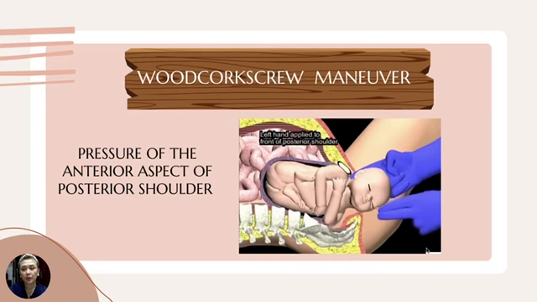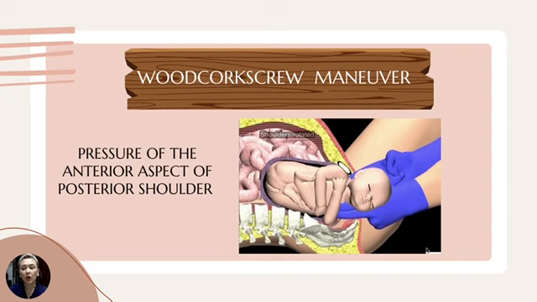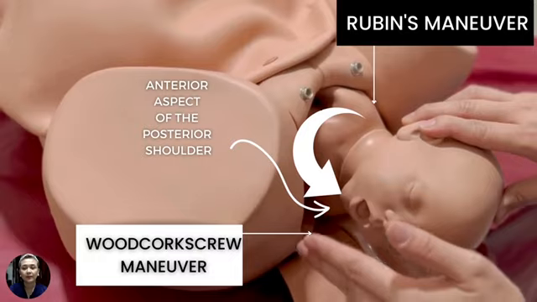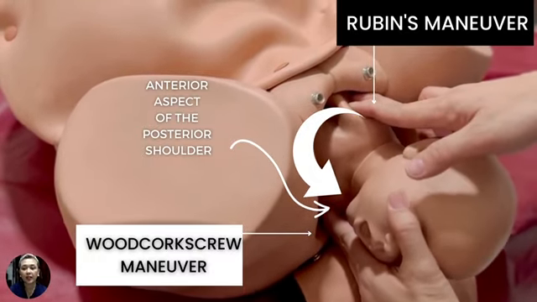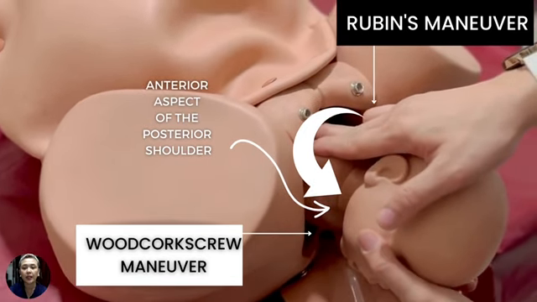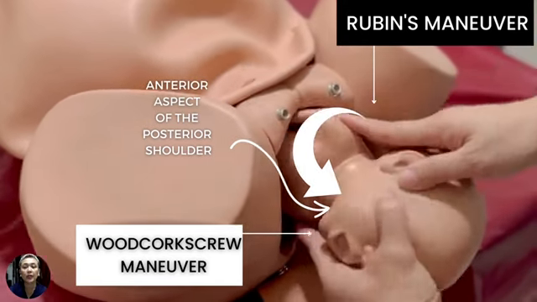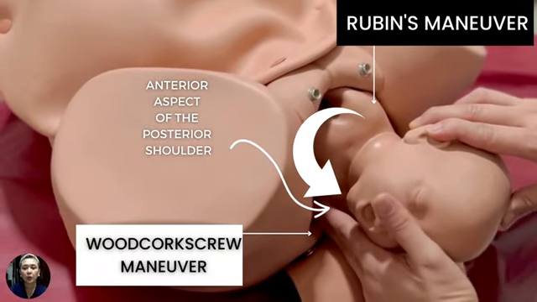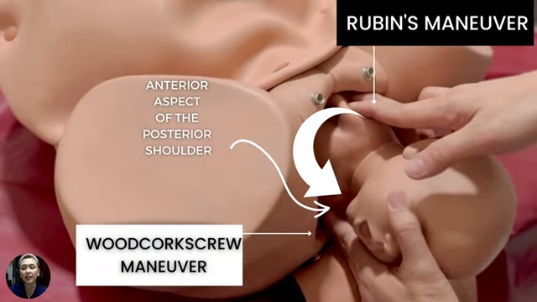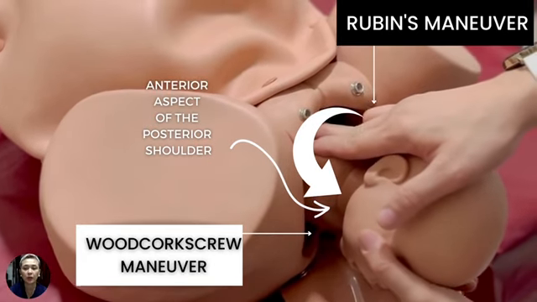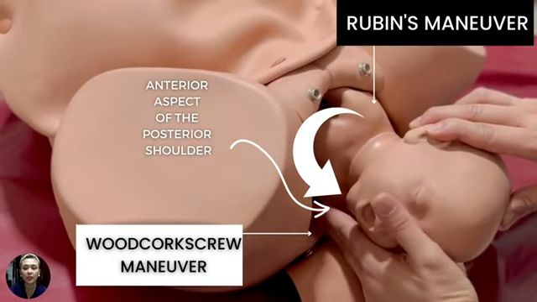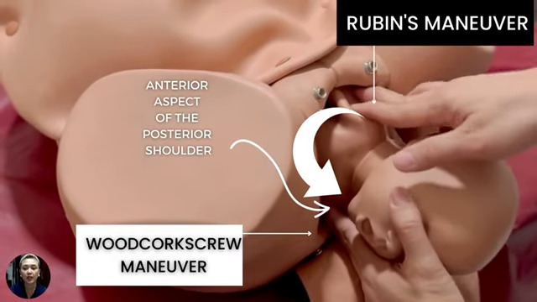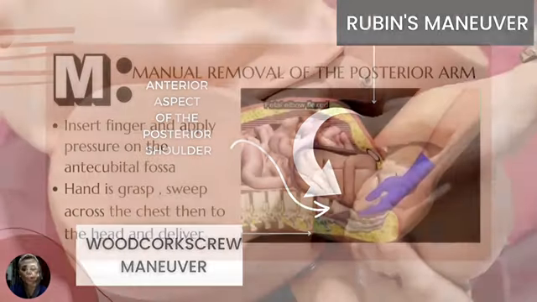Next is the Wood corkscrew maneuver. Here, we apply pressure on the anterior aspect of the posterior shoulder. The Wood screw is a screw-like maneuver wherein pressure is applied to the anterior aspect of the posterior shoulder in an attempt to rotate the posterior shoulder to the anterior position. The curved arrow shows the rotation. In practice, the anterior shoulder disimpaction maneuver and the Wood screw maneuver may be done simultaneously and repetitively to achieve disimpaction of the anterior shoulder. If this fails, move on to the next step.